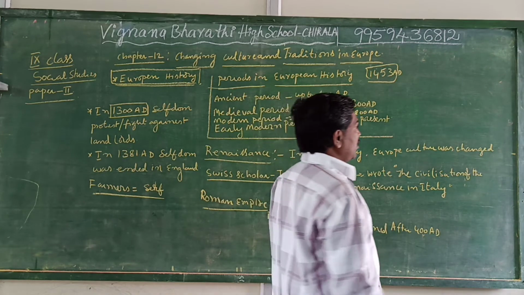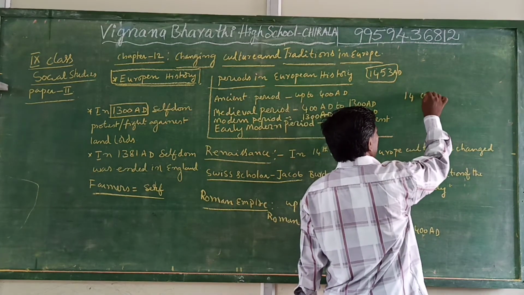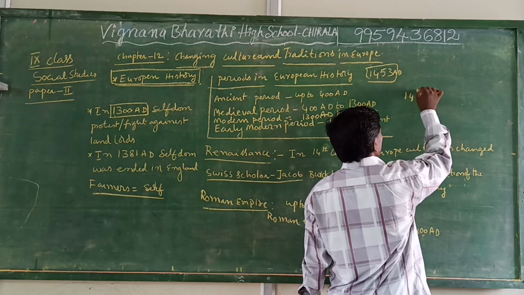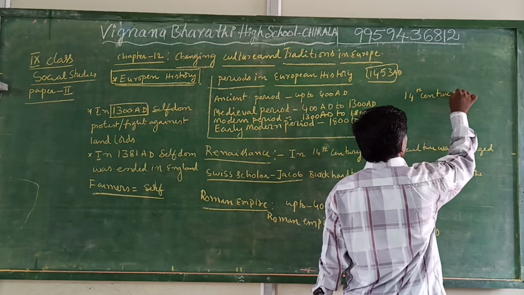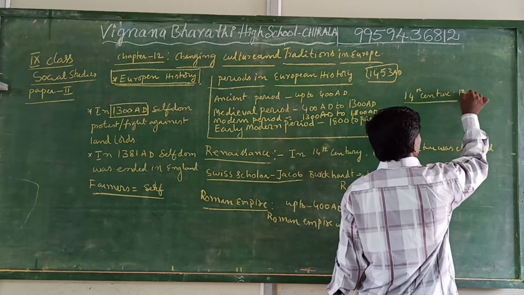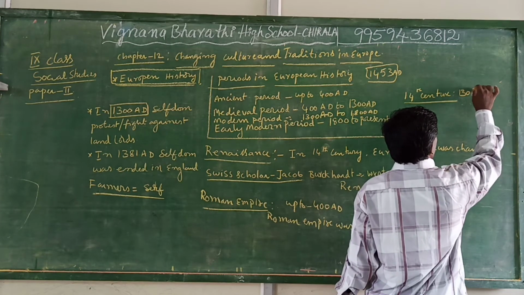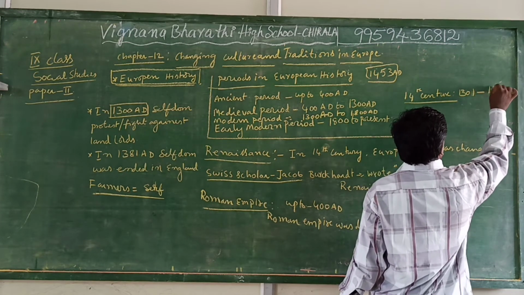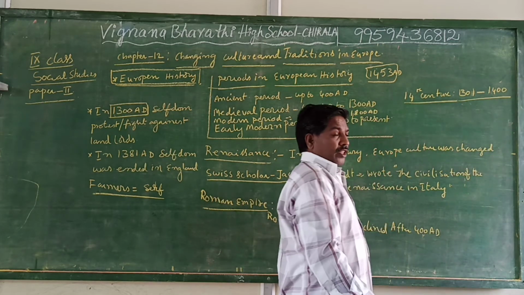What is meant by the 14th century? The 14th century means 1301 to 1400. This is known as the 14th century.